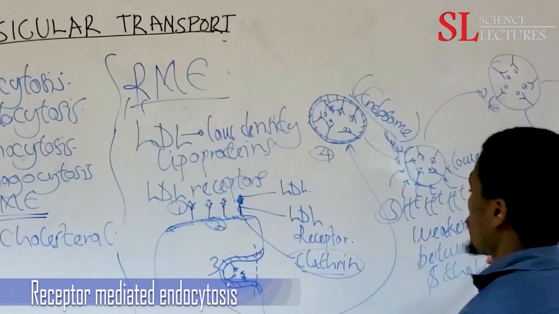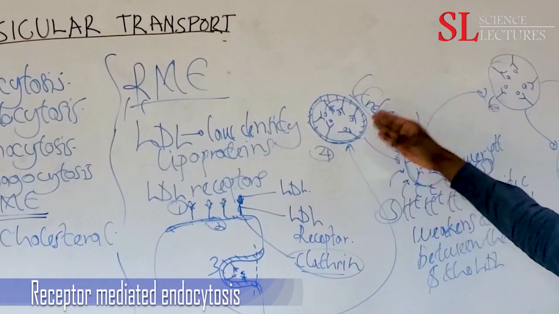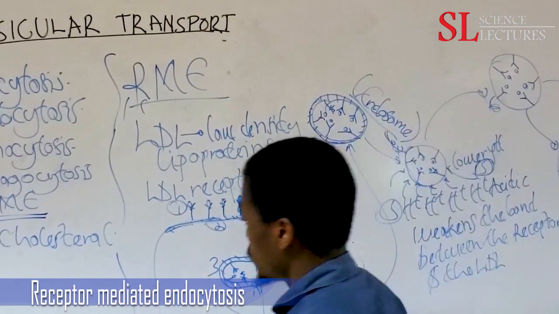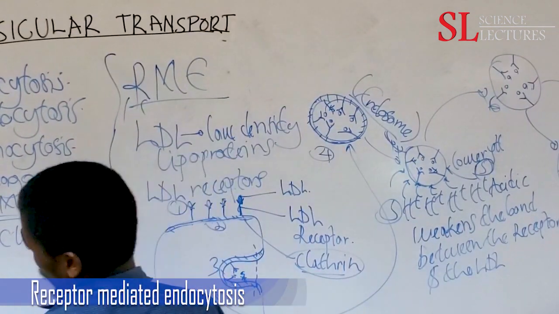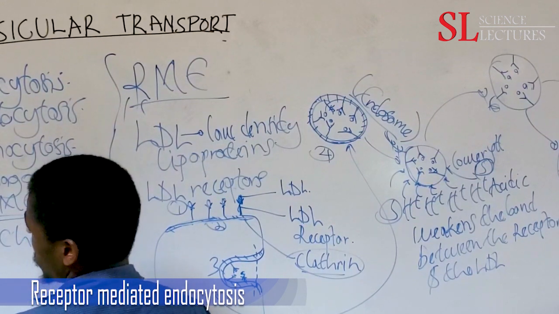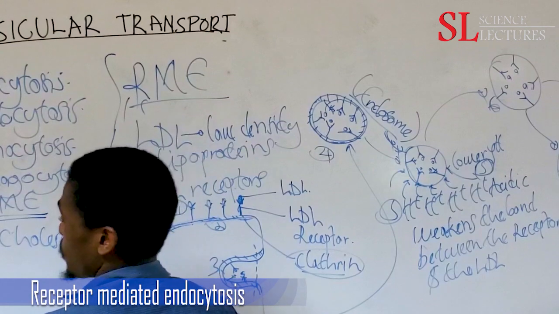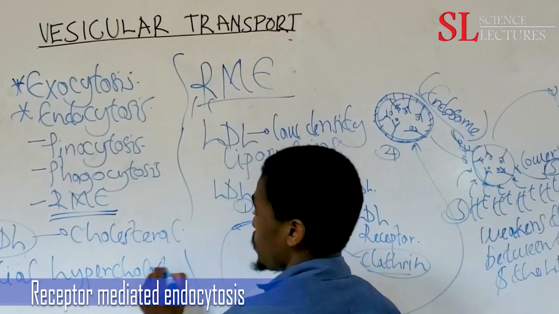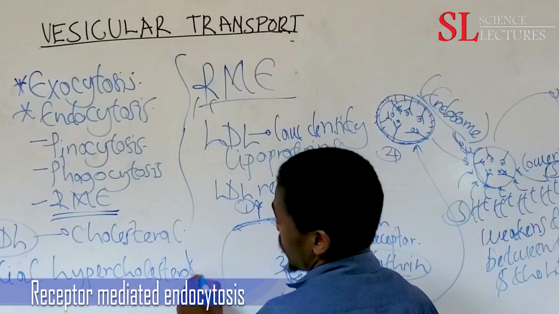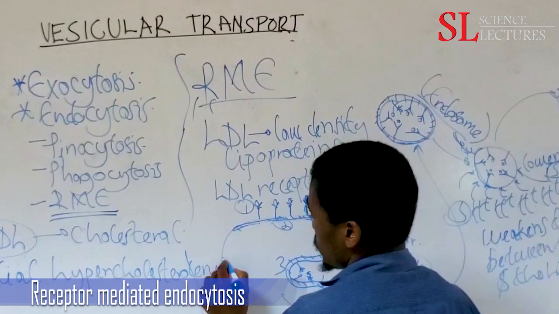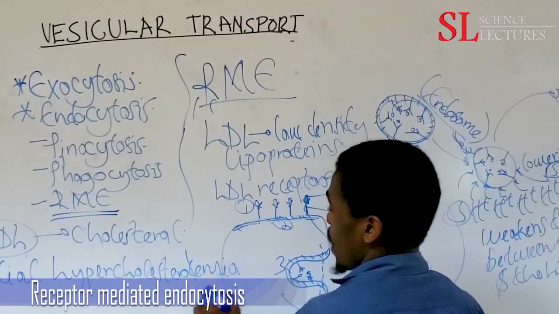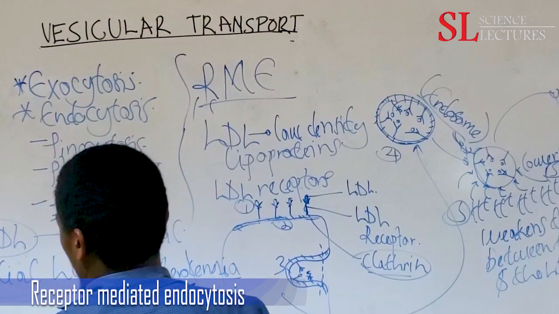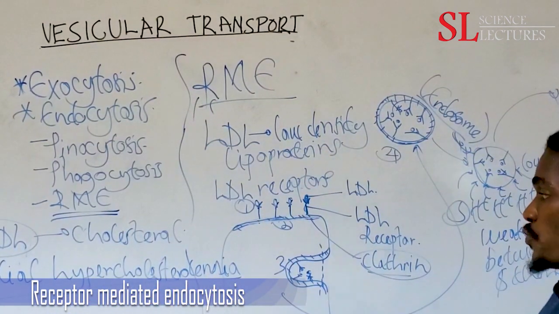So if this doesn't happen, you'll find that people who have a mutation of the receptors, where the LDL receptors are not working effectively, they will develop a condition called familial hypercholesterolemia. And with familial hypercholesterolemia, someone has excess of the cholesterol within their blood.